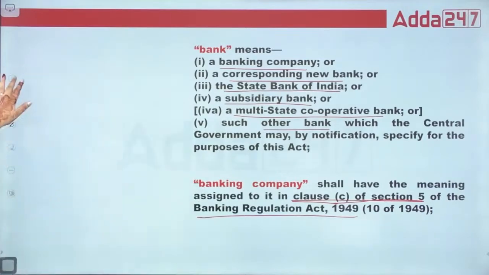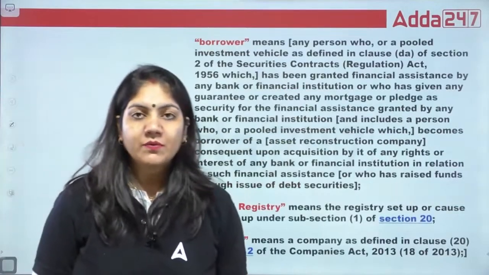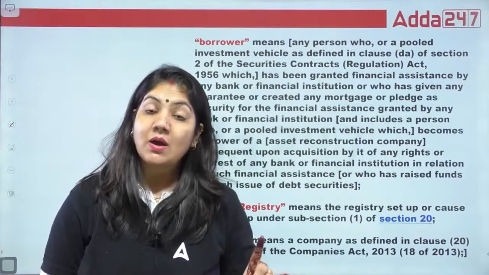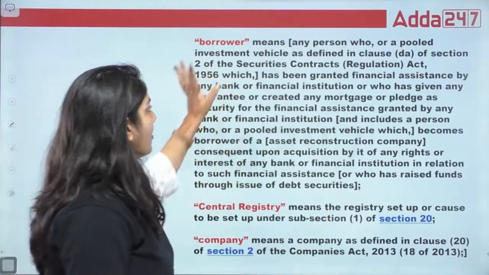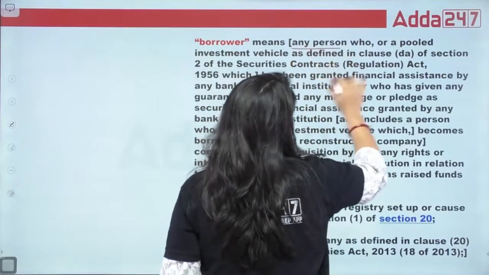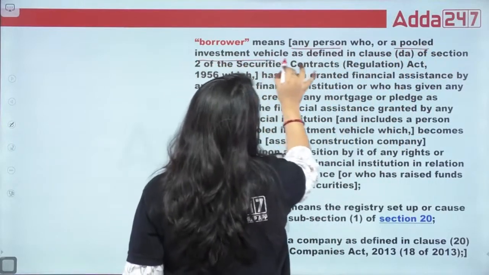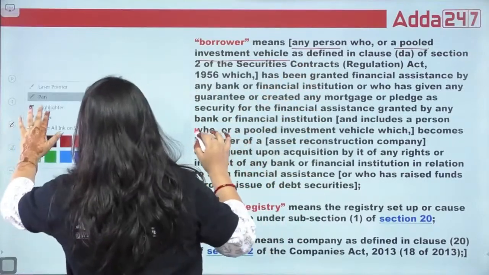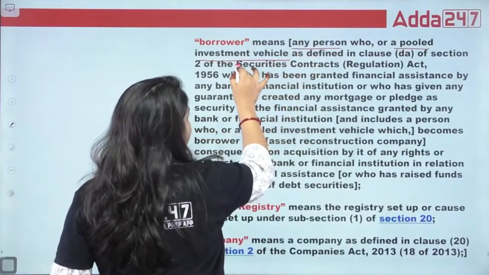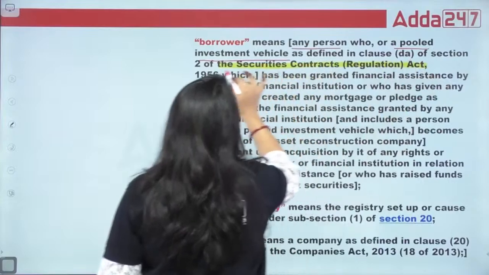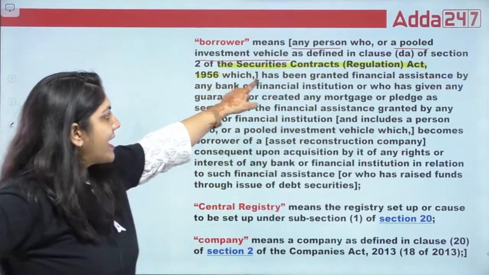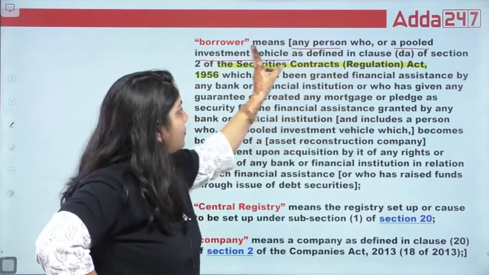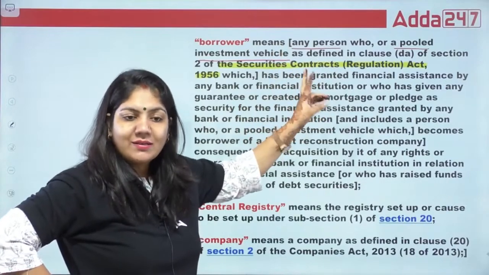That's it. Okay guys, next definition. What is a borrower? In simple words, a borrower is a person who takes money from the bank and financial institution. Now what is written in the definition? Borrower means any person or a pooled investment vehicle. These two terms are defined under the Securities Contracts Regulation Act 1956, who has been granted financial assistance. Who has been granted? An individual and a pooled investment vehicle.